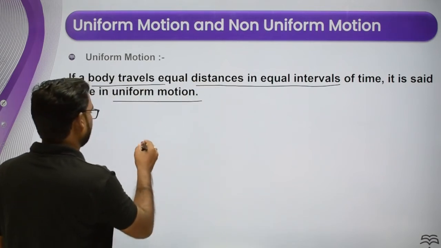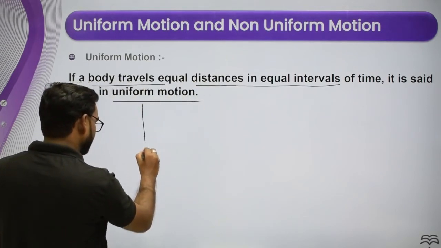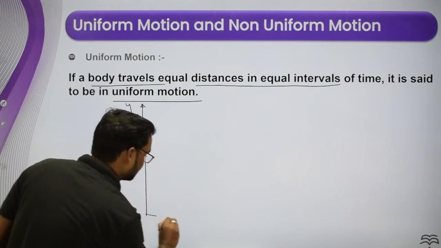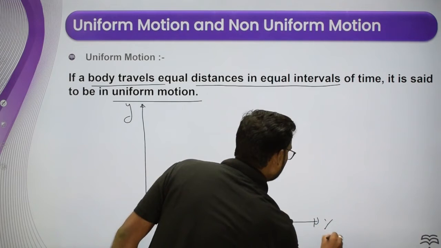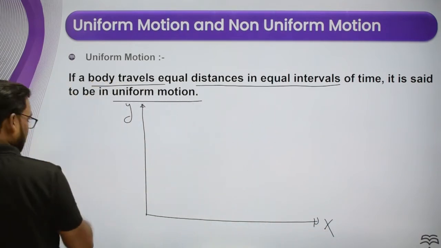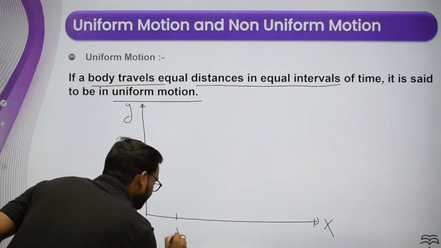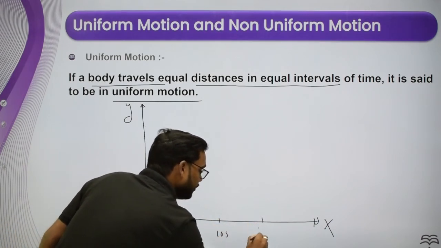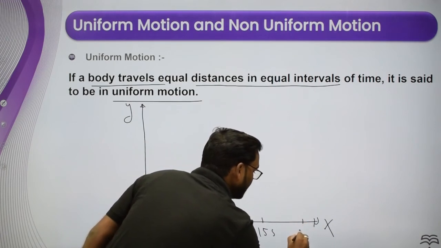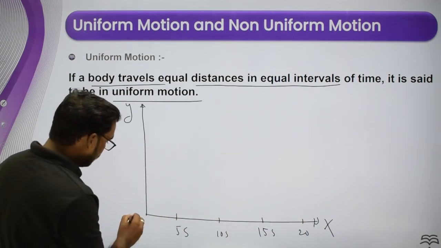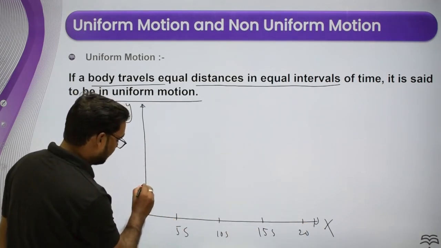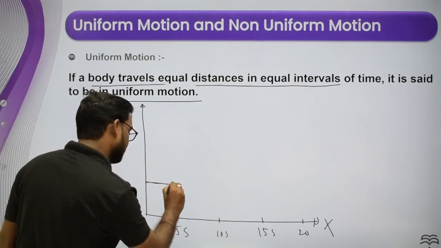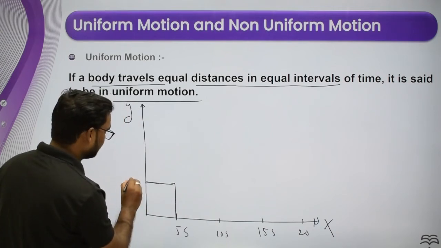Now you can see here, I am drawing a graph. This is your y-axis and this is your x-axis. Suppose this is 5 seconds, this is 10 seconds, this is 15 seconds, and this is 20 seconds. Now the position of the particle at 5 seconds is somewhere here, say this position is 5 meter.